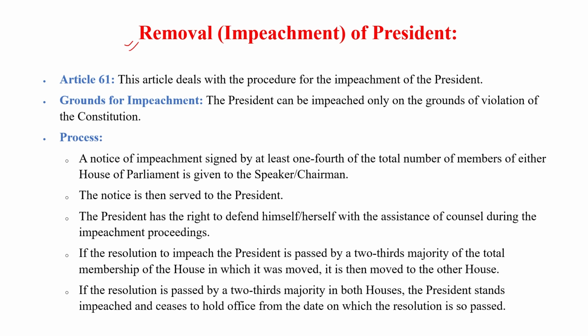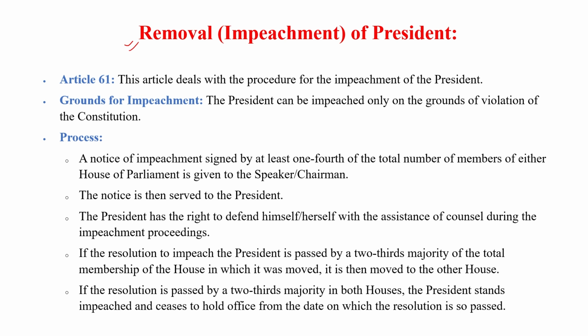If the president is absent in the country, then the vice president has the power. He can hold the post of president for a maximum of 6 months. So we cannot keep the president's seat vacant in the country for more than 6 months. After the removal, after the resignation, or after the death of the president, the vice president has power. He can act as president, but for a maximum of 6 months. That's why the president submits his resignation to the vice president.